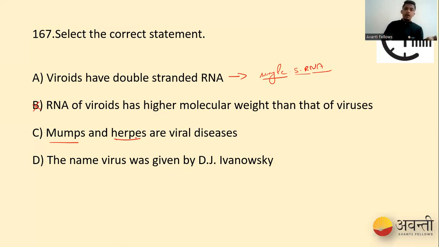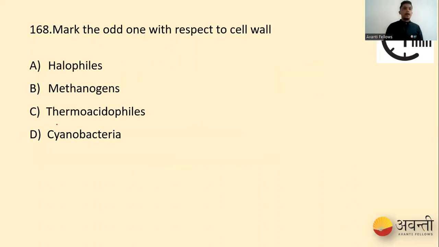Even though the credit for the discovery of the virus goes to D.J. Iwanowsky, the term virus was coined by Beijerinck. Beijerinck coined the word virus, and Iwanowsky was the one who discovered it in tobacco plants. So our option is C for our 167th question.